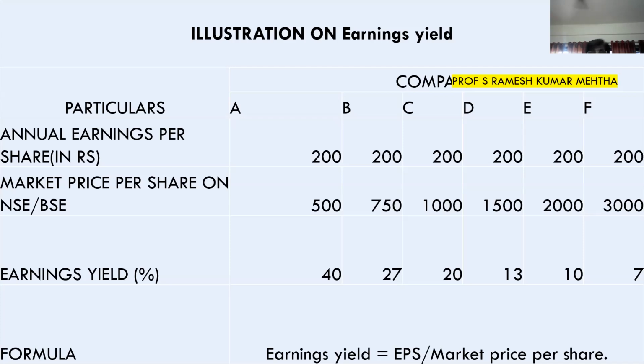Now automatically this can also be converted into ROI. On 500 rupees the profit is 200 rupees. On 750 rupees the profit is 200 rupees. On 1000 rupees the profit is 200 rupees. On the last company, on 3000 rupees of investment, the profit is 200 rupees.